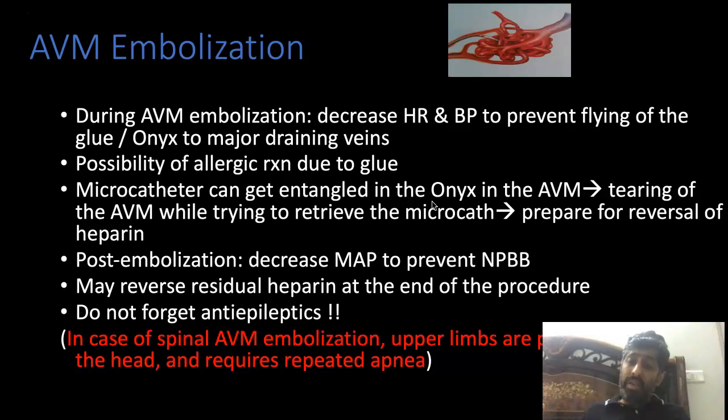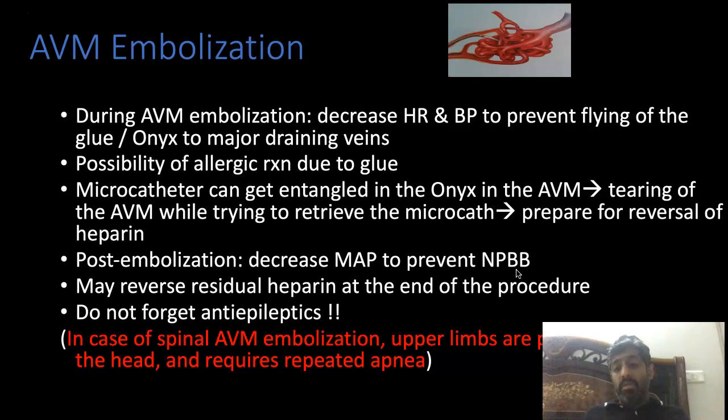And post embolization, the vascular territory where the AVM is, is basically hypoperfused. So normal pressure breakthrough bleeding, NPBB, which has been defined in the literature, can occur. So you need to decrease the blood pressure by around 20%. Again, blood pressure comes in handy. I told you that blood pressure is your most important tool. Most of the time you are playing with blood pressures, so remember you need to decrease the blood pressure significantly post embolization.